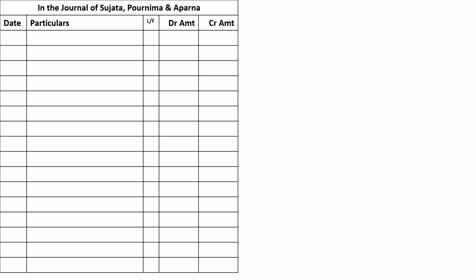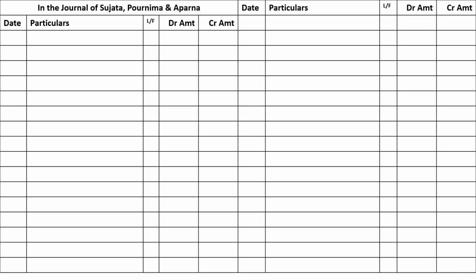In the journal of Sujata, Purnima and Aparna, that is the heading you are going to write, and then there will be date column, particulars column, LF column, debit amount and credit amount column. So these are the columns which are already very much known to you. From your 11th standard you have been drawing journal. So date, particulars, LF, debit amount and credit amount, draw up the journal. At least 2 pages draw the journal.